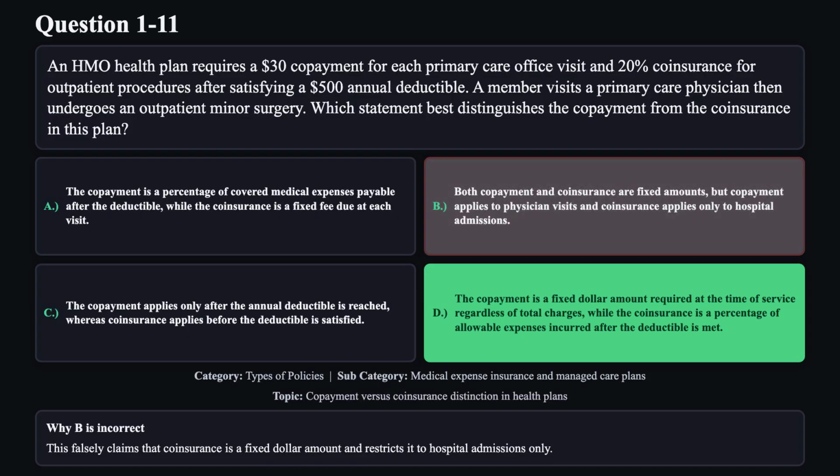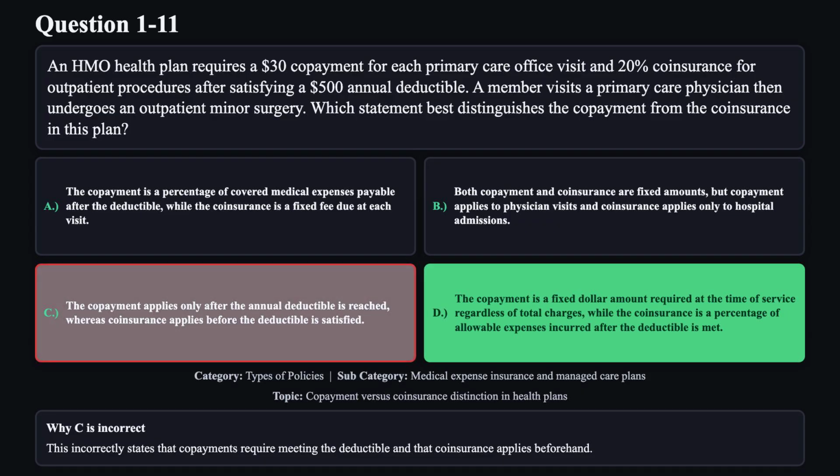Reason B is not correct. This falsely claims that coinsurance is a fixed dollar amount and restricts it to hospital admissions only. Reason C is not correct. This incorrectly states that copayments require meeting the deductible and that coinsurance applies beforehand.